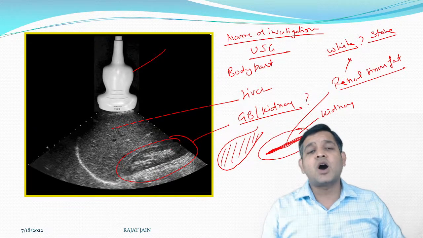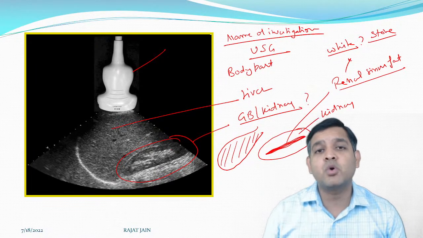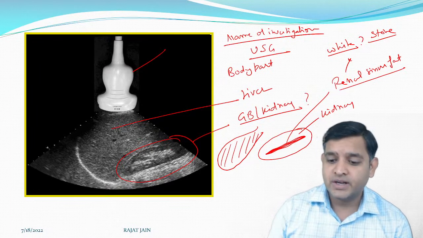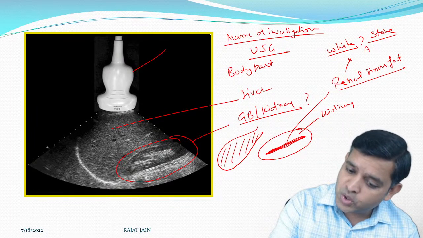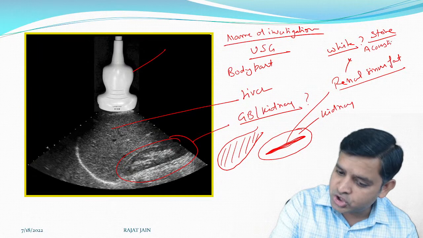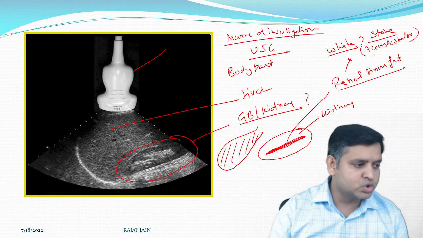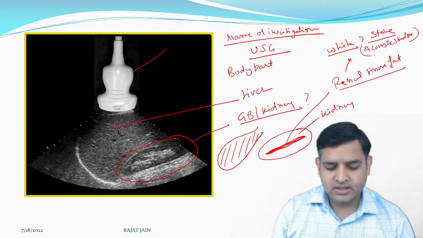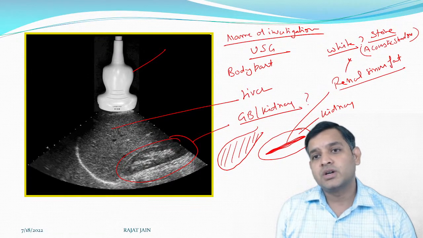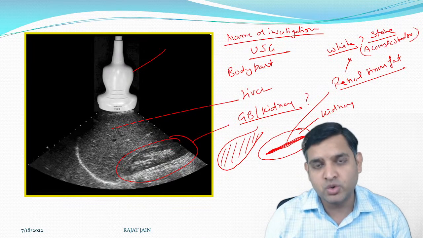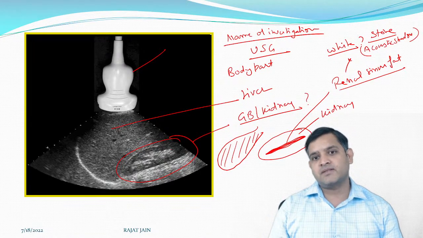But now the question is, how will we differentiate if the stone and fat both are white? Please remember, stone will show acoustic shadow, whereas renal sinus fat will not.